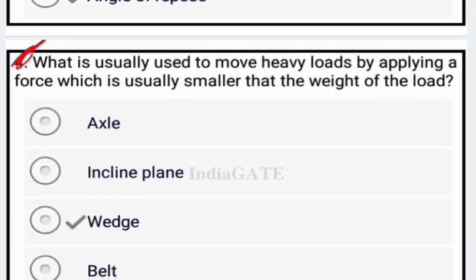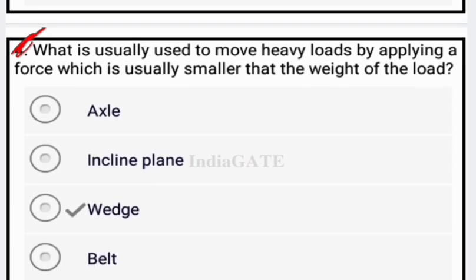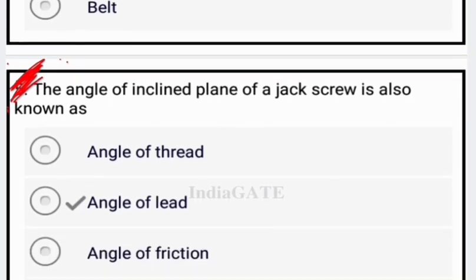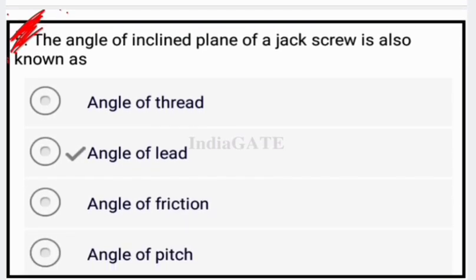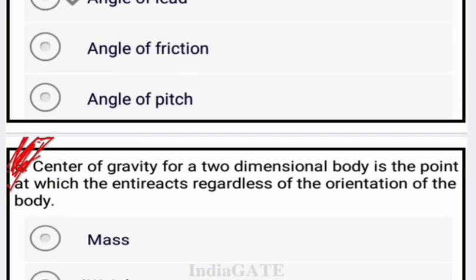Now come to the next question. What is usually used to move a heavy load by applying a force which is usually smaller than the weight of the load? Weight is your correct answer. Now come to the next question. The angle of the inclined plane of a jack screw is also known as the angle of lead. Okay, angle of lead is the correct answer.